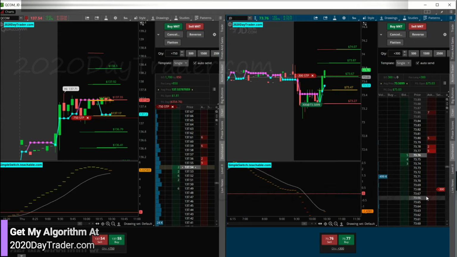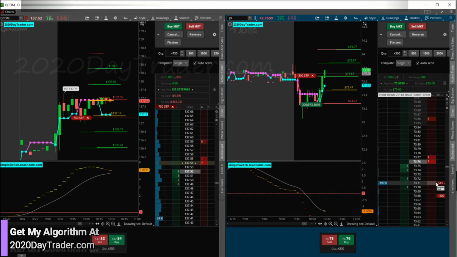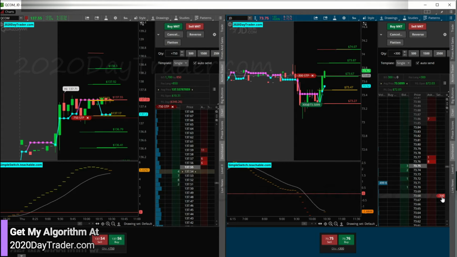So we got at least a target now, our 1-to-1 target, which really is a little bit off because we got in a little bit late. But we're going to let this run to high of day, and then we'll move our stop up some more. Lock in a little more profit here. So 75 would be nice, and we get 75 bucks roughly. So if we can get this a little higher, we can lock in 75.